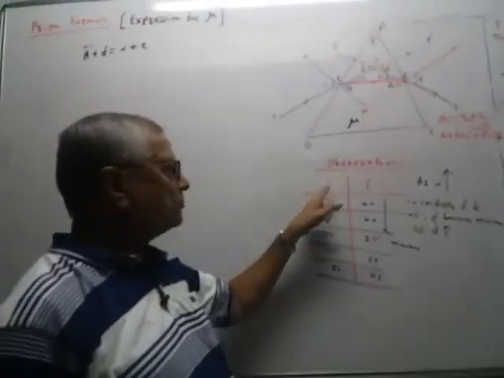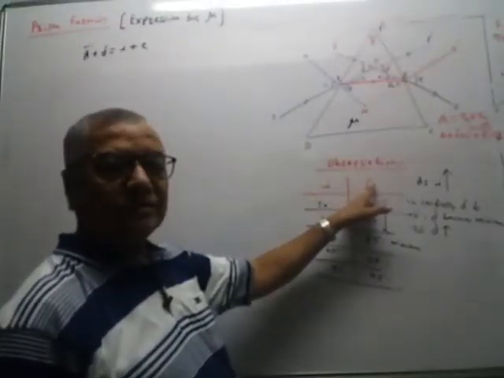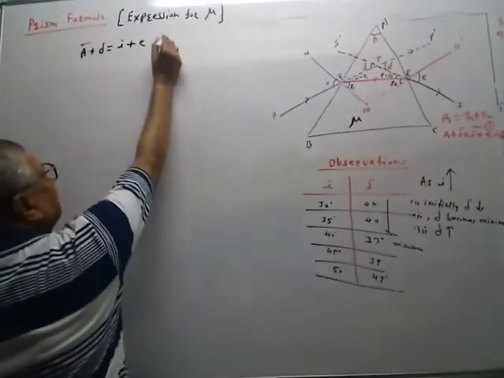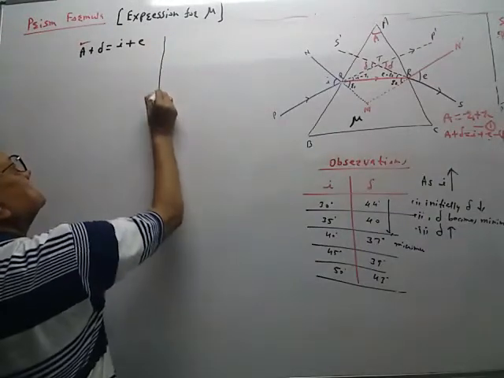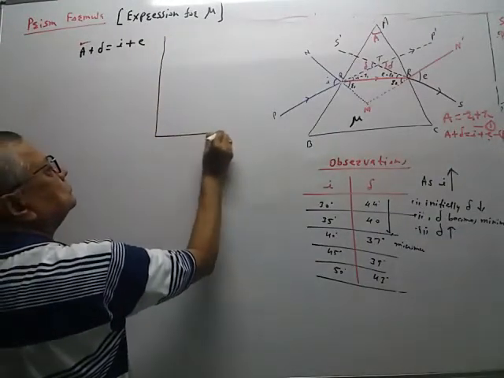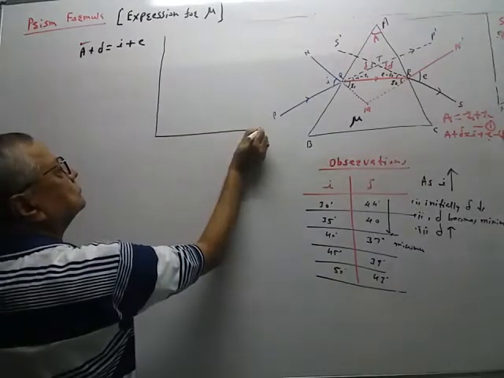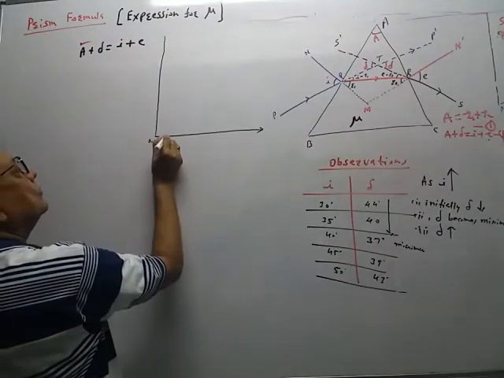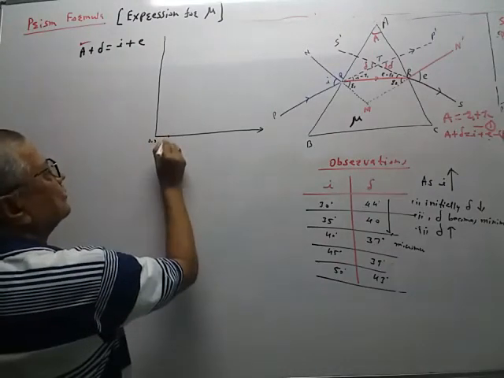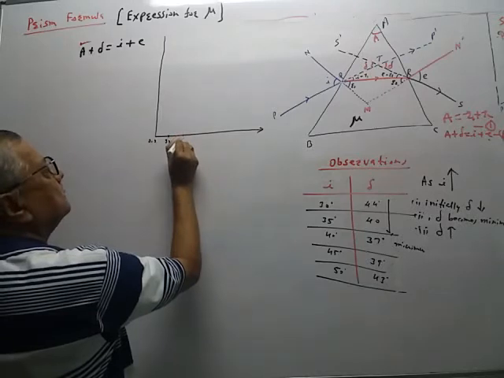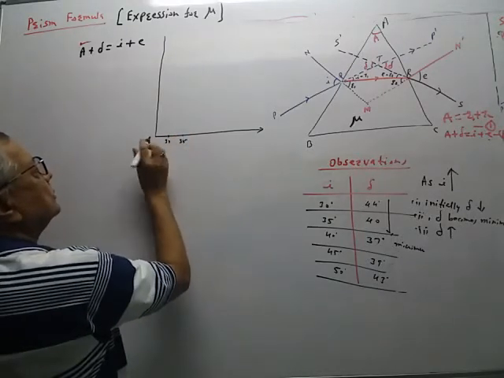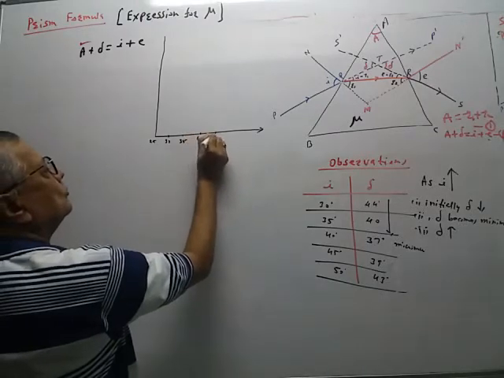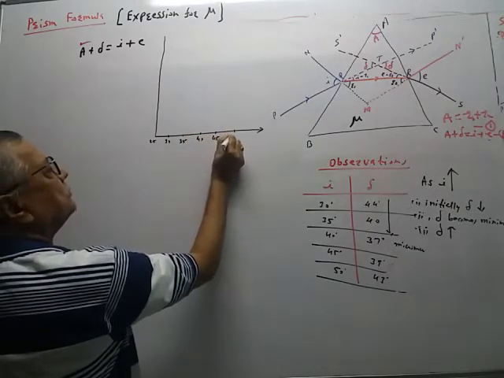So the nature of the graph is like this. We are plotting the values of angle of deviation on the y-axis and angle of incidence on the x-axis. Origin 0, 0. This angle of incidence is 30, 35, 40, 45, 50.